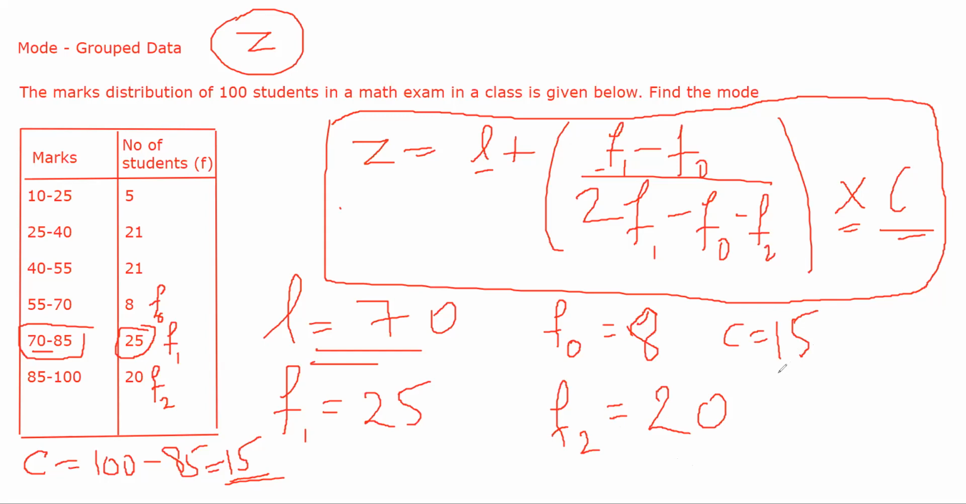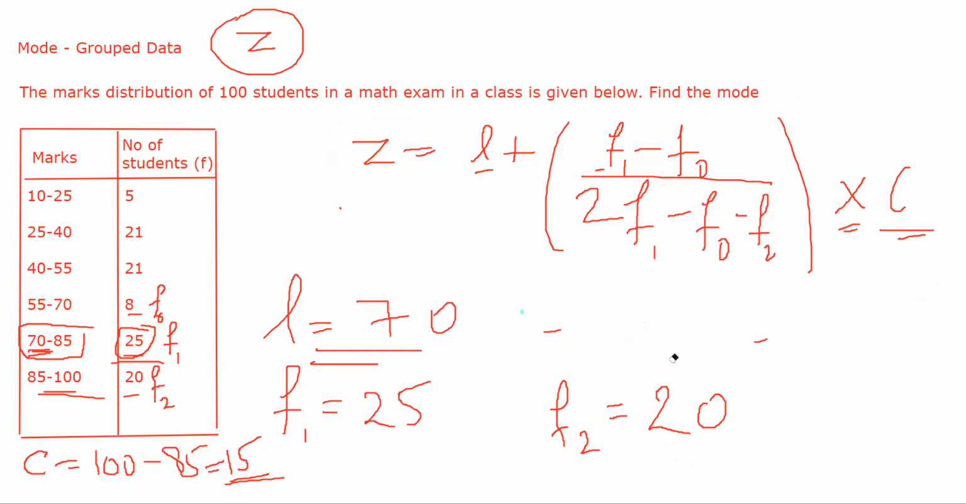Mode is actually simpler than median. There, you have to do n by 2 and complete it. Here there is one simple step: just find what the largest frequency is, and from that you can follow along. Largest frequency, the preceding frequency, the succeeding frequency, and the lower limit of that class along with C, the class width. If I start substituting the values here, what will I get?